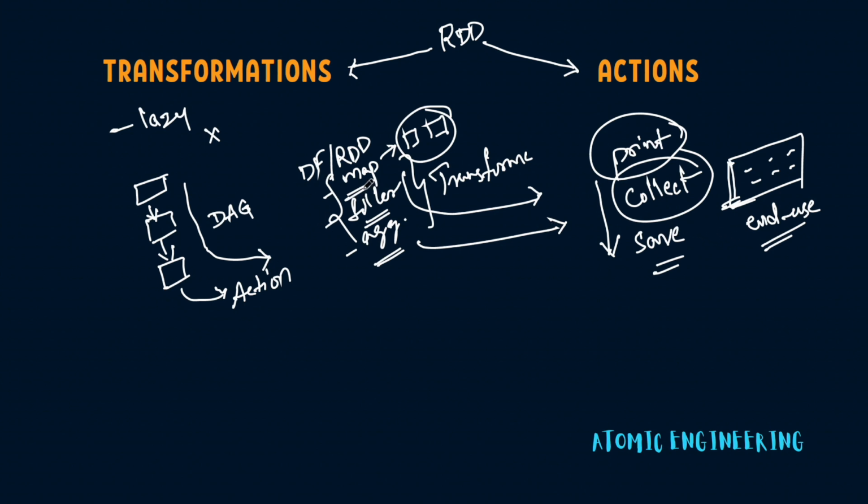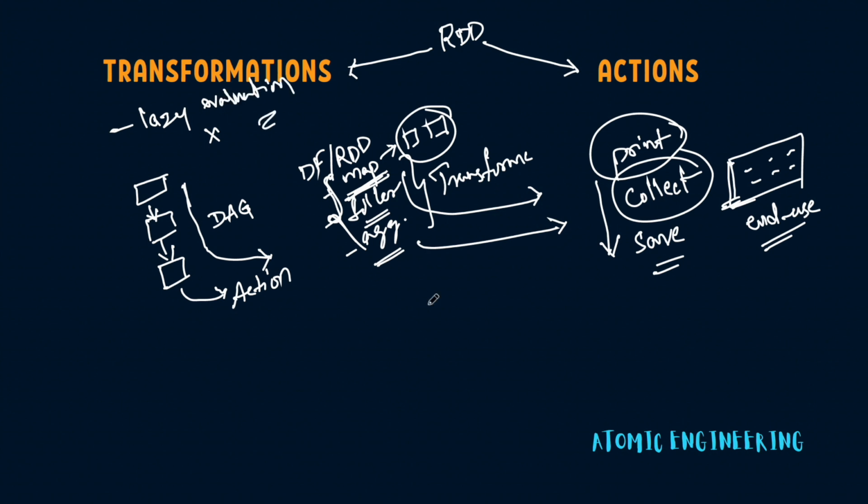But in case of transformations, you apply a map, but the resultant data is not going anywhere. You are not at least seeing what's happening with the data and you are not storing it anywhere. So nothing is going to happen with the data. And all the operations that come under this category are called transformations in Spark. And the process where Spark remembers the sequence of transformations that are applied and the transformations get executed once an action is called, this process is called lazy evaluation in Spark.